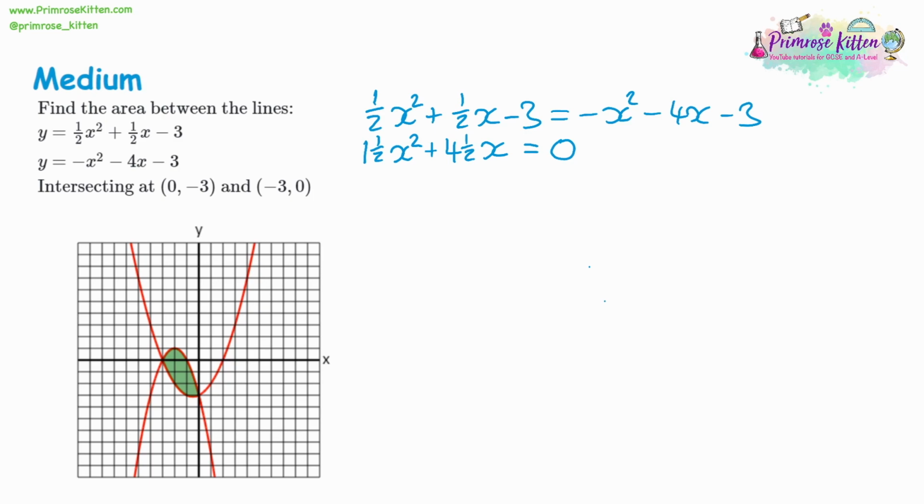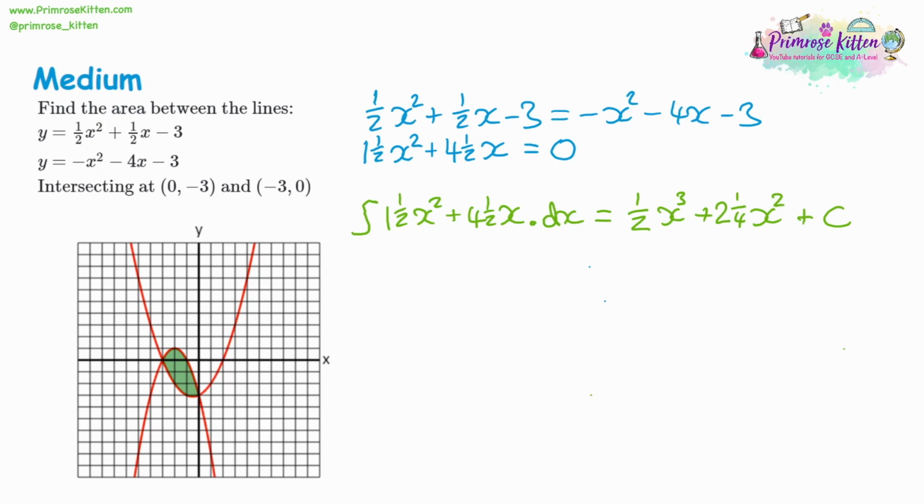And now we have that, we can integrate it. So we're integrating 1.5 x squared plus 4.5x. So we need to increase the powers. X squared will become x cubed, and we want to then divide by 3. Now 1.5 over 3, well 1.5 is half of 3, so that's actually going to be a half altogether. Then the x is going to become x squared, and we have to divide 4.5 by 2. So 4 divided by 2 is 2, and a half divided by 2 is a quarter. So we've got 2.25 x squared. And we have the plus c. So we have our expression that shows the area between the lines.